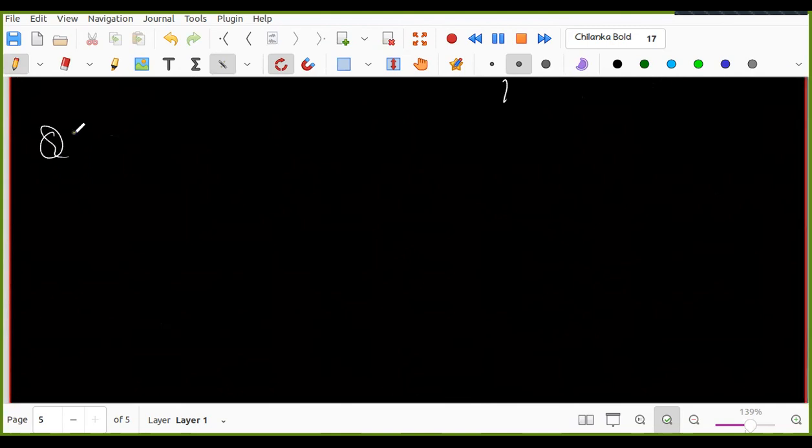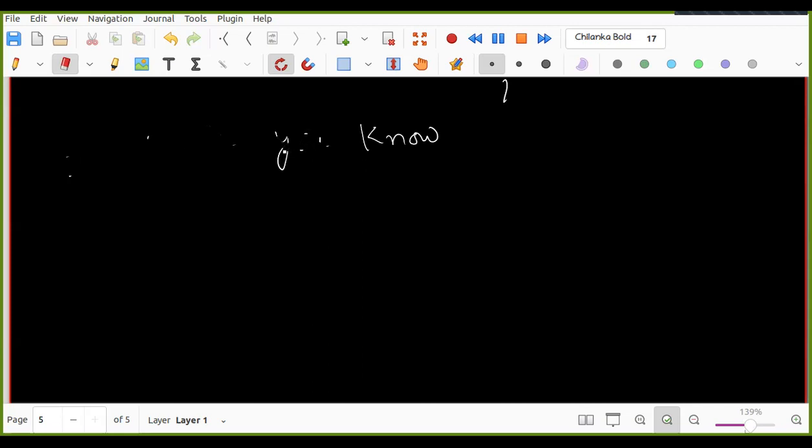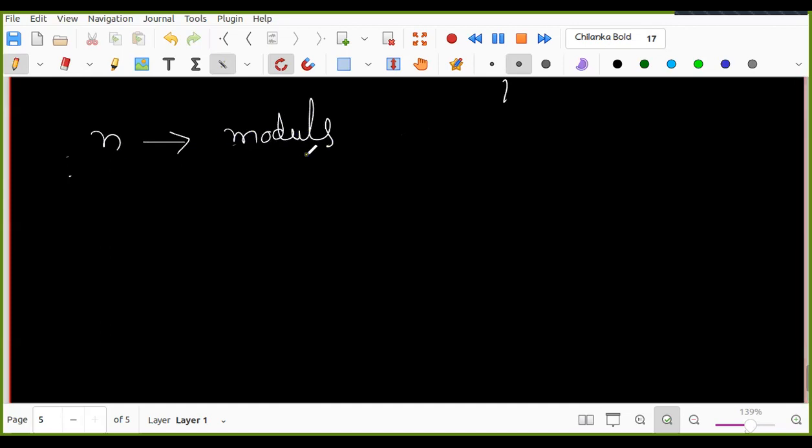So question number 1. Before that, just let me give some notations, so that in the exam also you will be clear, right? Some terminology, some names to these things. N is called the modulus in this RSA crypto system.